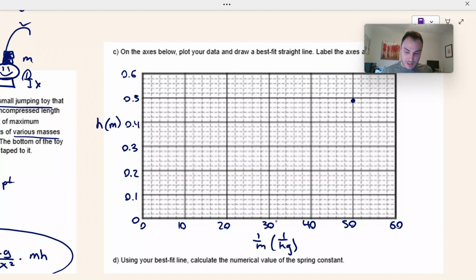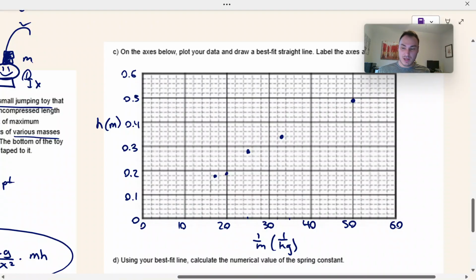So 33, this is 35, 32, 33, and 0.34 is right here. 25 and 0.28, 20 and 0.19, and lastly 17 and 0.18. All right, we've graphed our points.